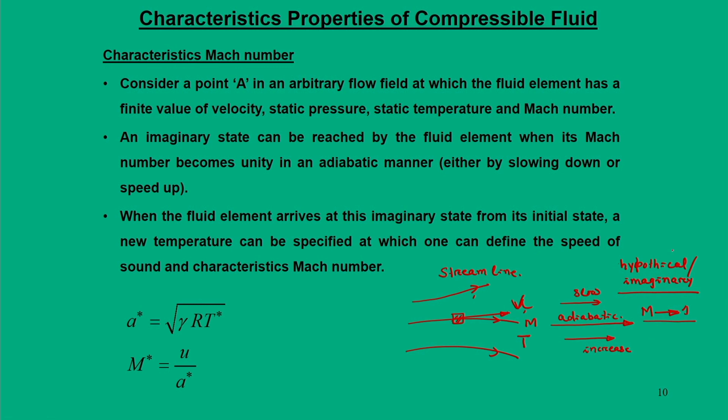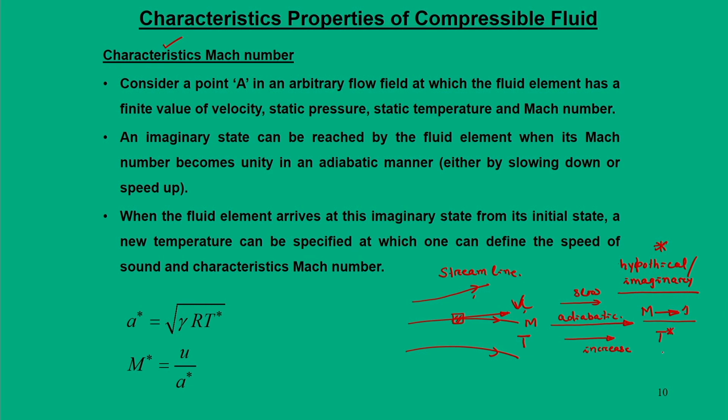Now, when such a state is defined, we say it is a star condition, that is known as the characteristics condition. When you either slow down or increase the speed, obviously temperature is going to change. So, in star conditions, we define another new temperature which is called T star.